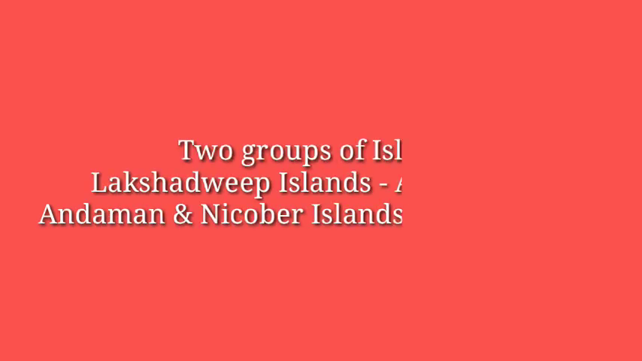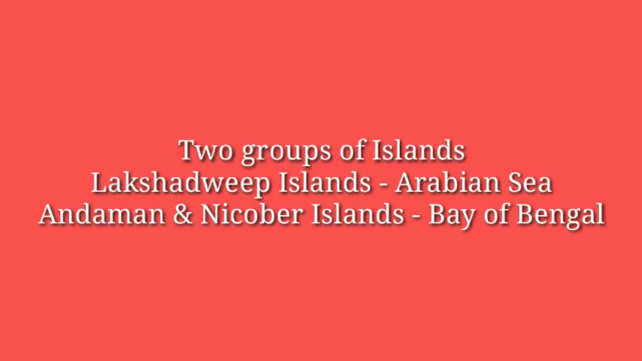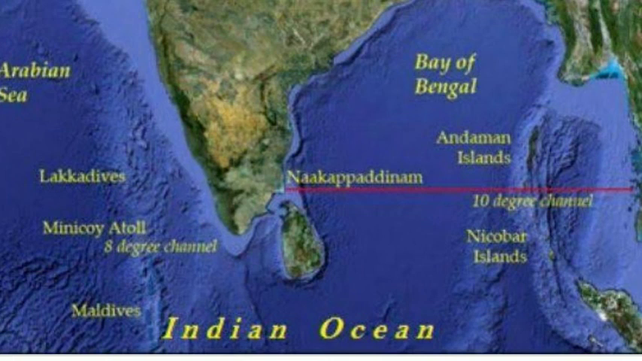Two groups of islands also form part of India. Lakshadweep Islands are located in the Arabian Sea. These are coral islands located off the coast of Kerala. The Andaman and Nicobar Islands lie to the southeast of the Indian mainland in the Bay of Bengal.